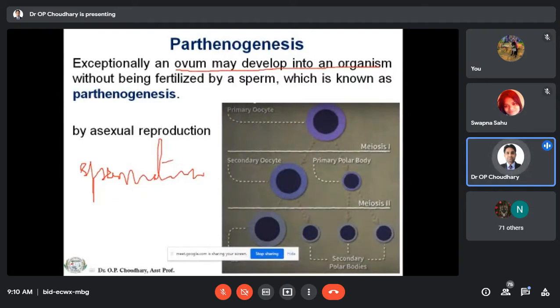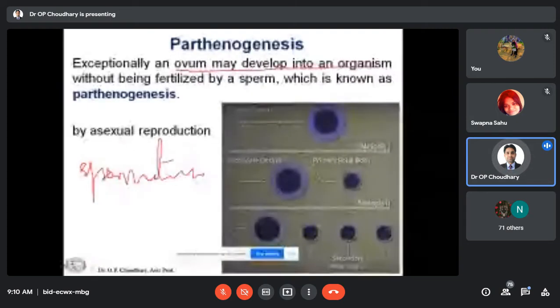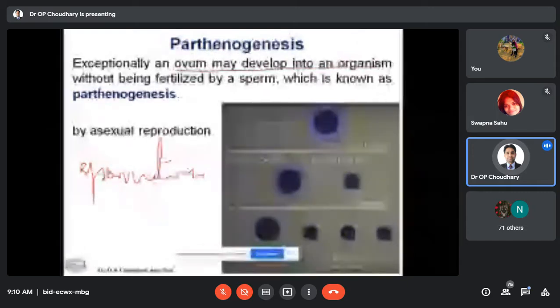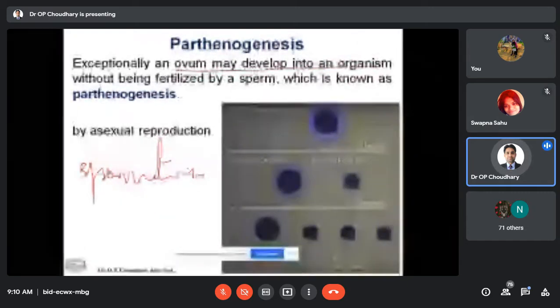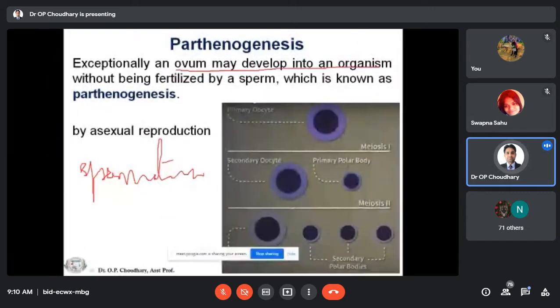And this is a very, very important definition. It may come in your objective also. The asexual reproduction is called parthenogenesis, in which an ovum may develop into an organism without being fertilized. Means there will be no fertilization, just asexual reproduction.